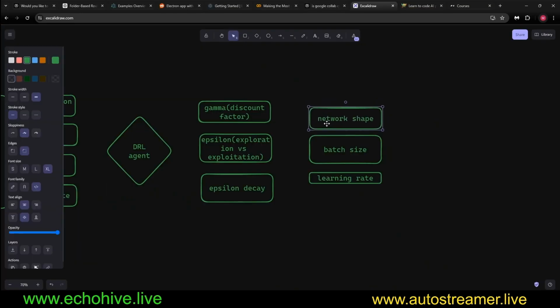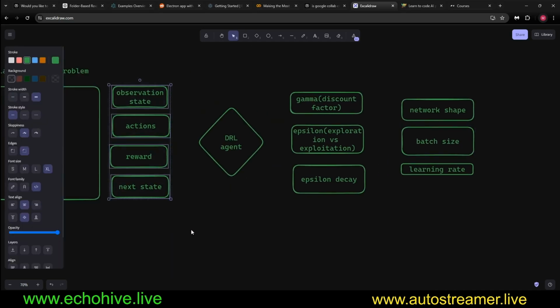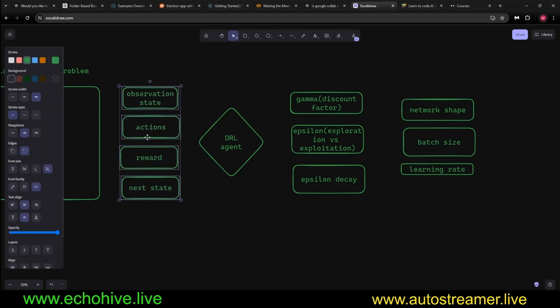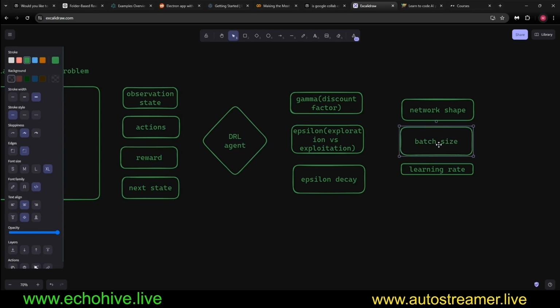And then, of course, we have the network shape, which is the shape of our neural network: how many layers we have, how many nodes we have. Batch size is how many experiences of this type the agent accumulates before actually training itself. So it happens in steps. Something like it performs 1,000 of these combinations, then we train the agent, for example. That's what's called a batch size. And then the learning rate is related to how fast the process is moving within the mathematical operation called gradient descent. So these are all crucial.